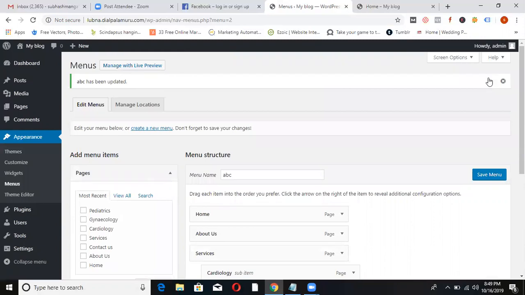I created pages. Where is save? It's saved. Save menu. It automatically saves? No, I clicked on the save menu. Okay, all right.